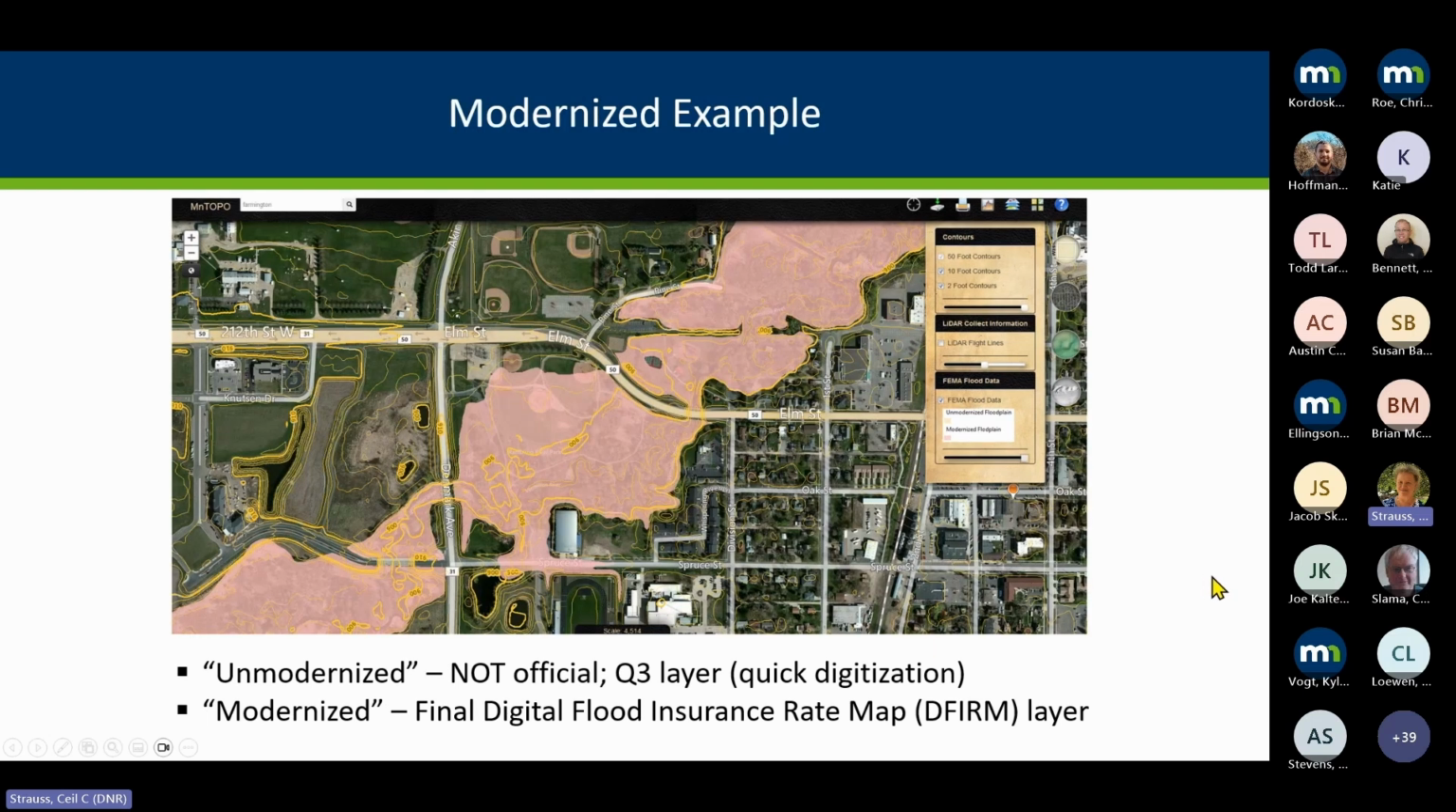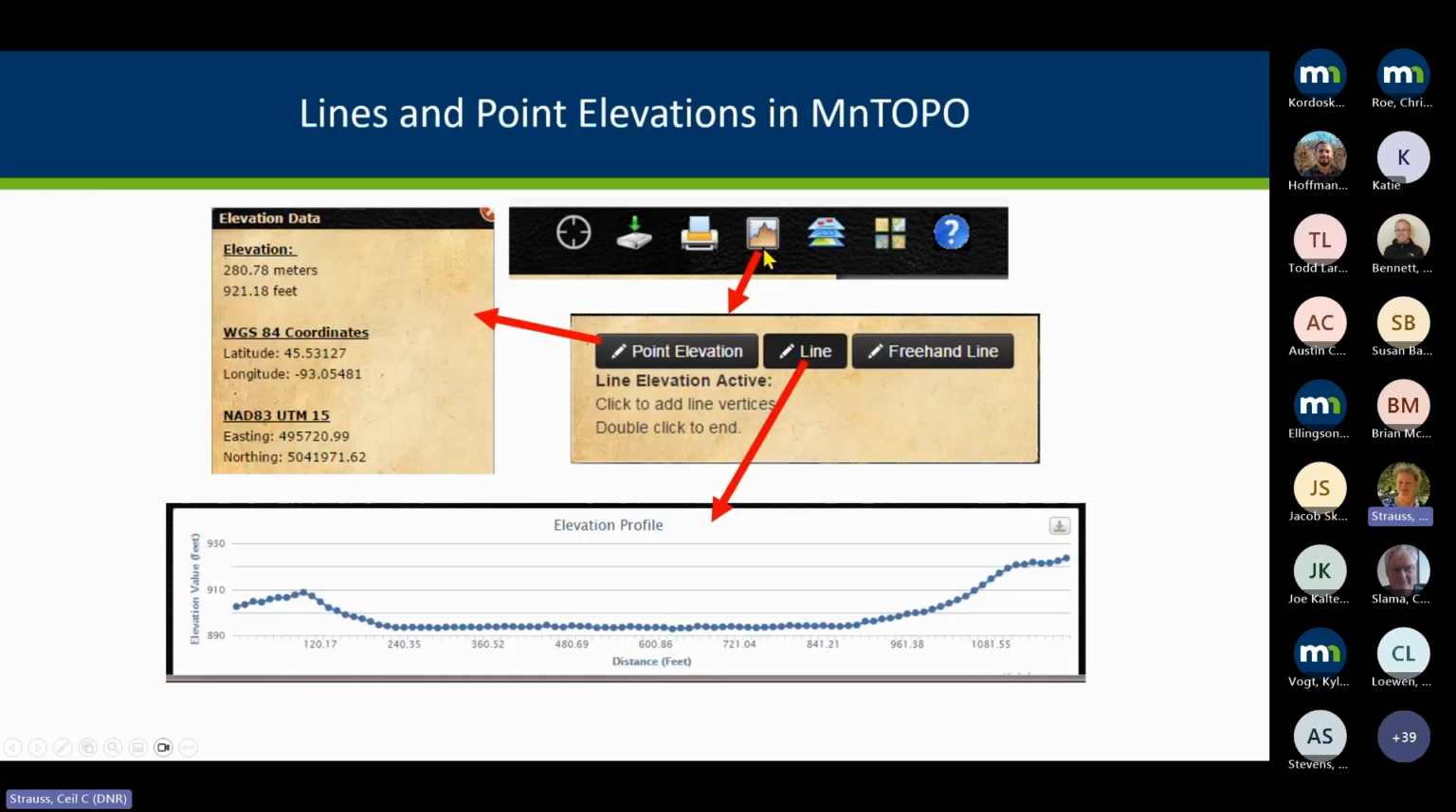And here's the modernized area, which hopefully in the more recent efforts, we've got following the contours better than the paper map counties. So also want to make you aware of this little graph looking icon. If you click on that, you're going to get this box, and you'll have the choice to click on points or make a line.